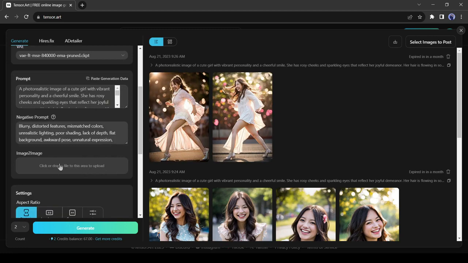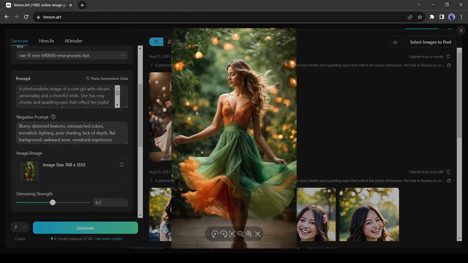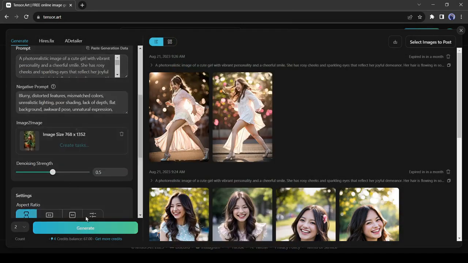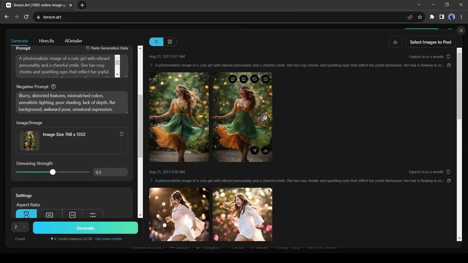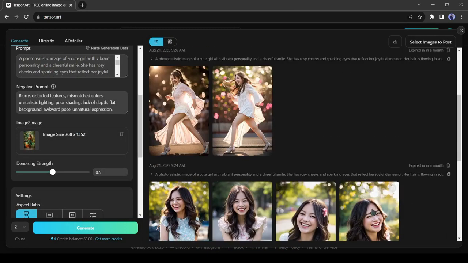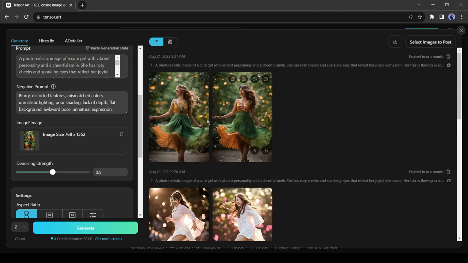Now I will try the image-to-image generation tool. I am uploading a random image as a reference image. I will use the same prompt. You can see the result. Tensor Art generates images that have the image reference and also our prompt reference.